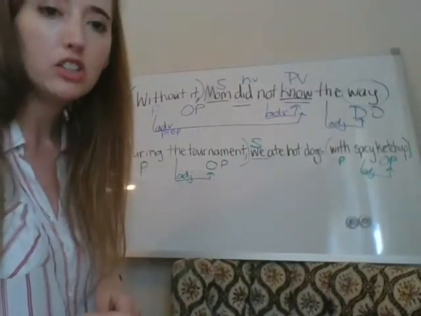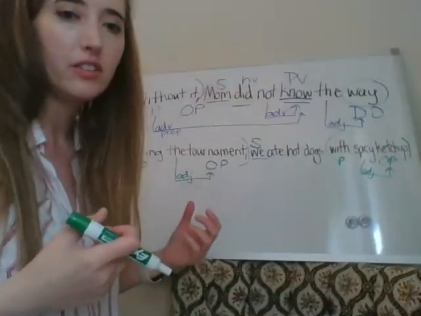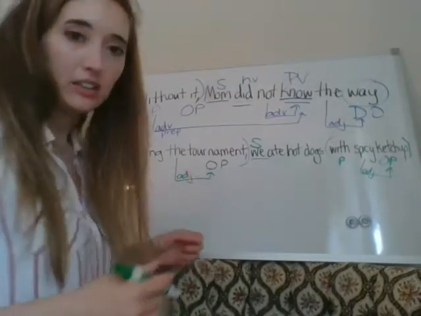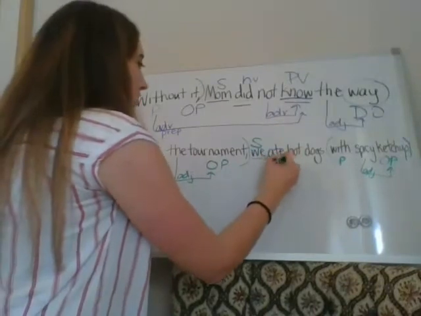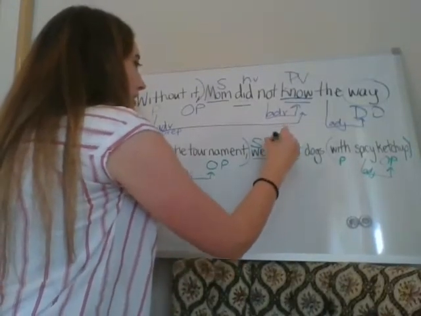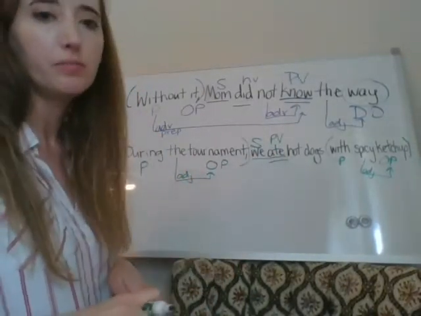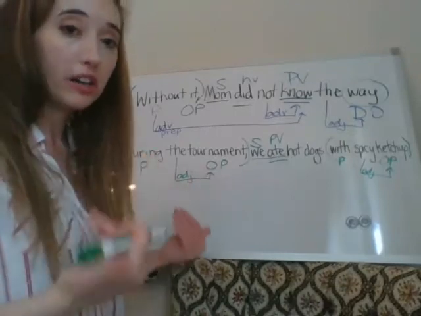Okay. What are we doing? What's the action? We are eating. So say with me. This sentence tells us that we ate. So ate is the predicate because it is what the sentence tells us about we. Is there something we are eating?